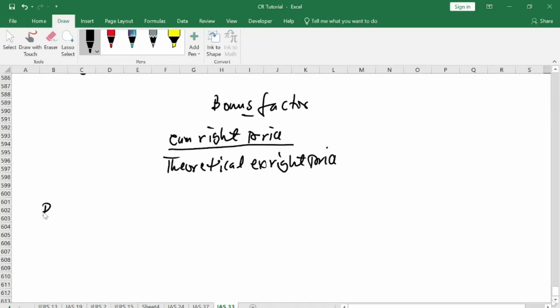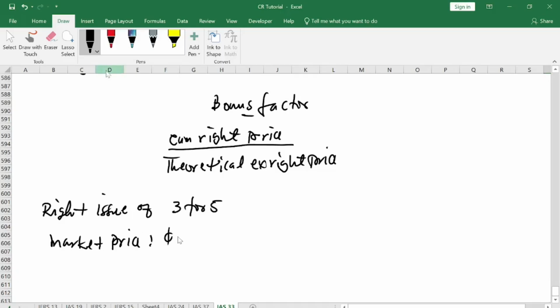You are giving a right issue of 3 for 5 shares. And they said that the market price of the shares that they are giving to you is 2 cedis in the market, but they are selling it to you at the right price of 1 cedi 50 pesewas. So here, I want to determine the bonus factor out of this. You need to find all the items in there: the right price and the theoretical ex-right price. How do we find the right price, and how do we find the theoretical ex-right price?